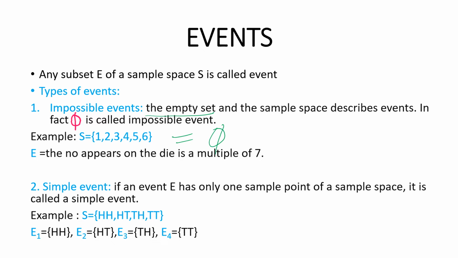Next is the simple event. If an event E has only one sample point of the sample space, it is called a simple event. So now let's take an example. Sample space is equal to {HH, HT, TH, TT}. So now taking one element from here and representing it with E1, E2, E3, E4 is known as a simple event. E1 is equal to the first element in the set, E2 is equal to the second element, E3 is equal to the third element, and E4 is equal to the fourth element. That's how you find the simple events.